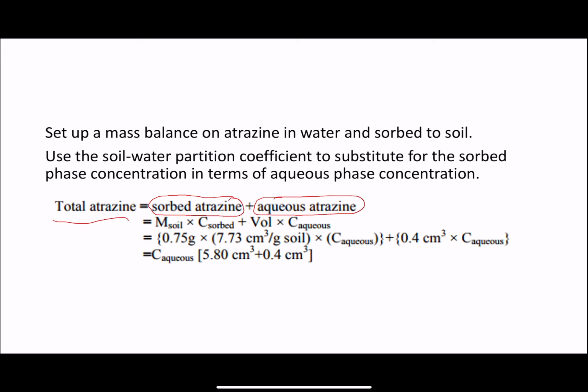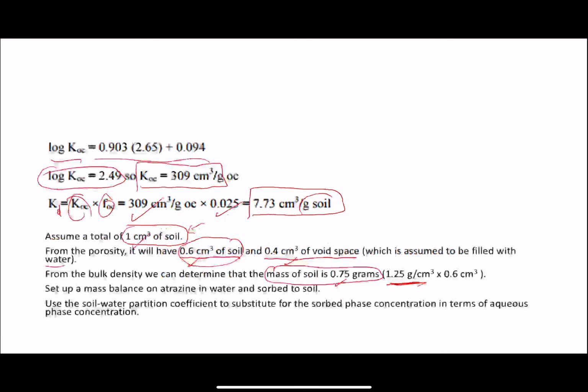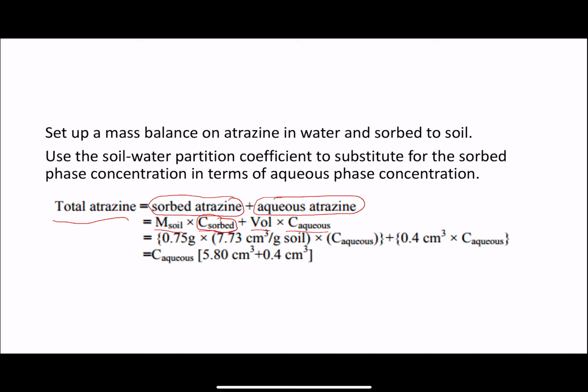In soil, we multiply mass of the soil times the concentration in soil sorbed. The aqueous atrazine, we multiply the volume times the concentration, the same way we did in the previous example. Now we want to make it a function of C aqueous. Mass of the soil, we mentioned here, is 0.75 grams per centimeter cube. And C sorbed, remember, we have it here.